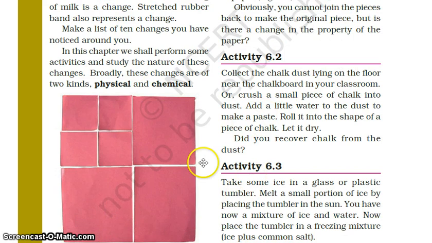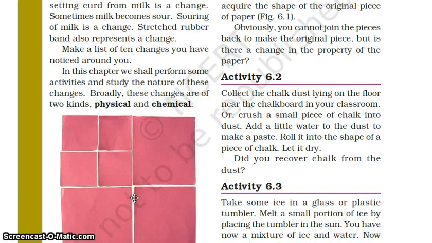So you have to take a piece of paper and cut it into different pieces. First you cut it into four, and then take one part of that paper and cut it again into four, and then spread it on a table or on the floor to make the full original paper.